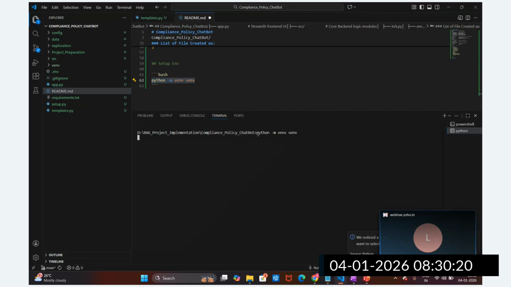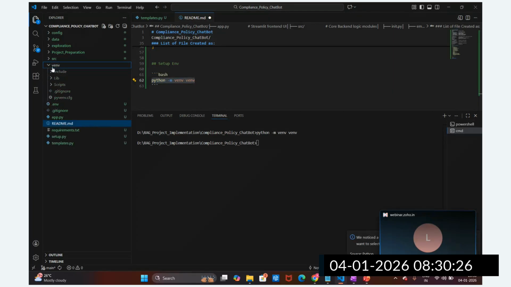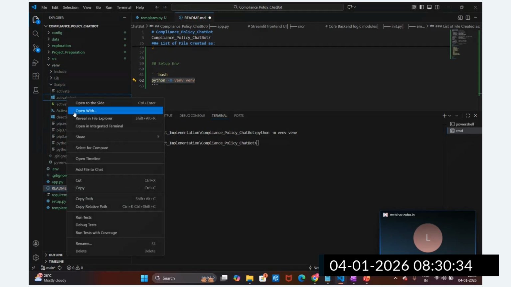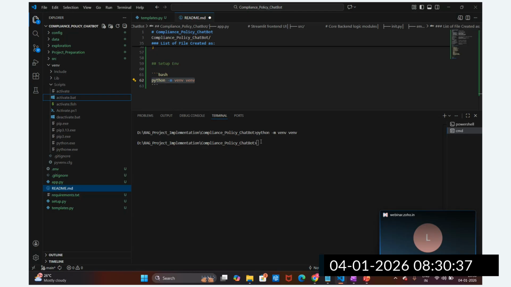Now you can see, guys, the .venv folder is created. Inside it a Scripts folder is created, and inside Scripts there is activate.bat. Just copy the relative path of activate.bat and paste it here. Now you can see this virtual environment is created, so we have created the virtual environment.